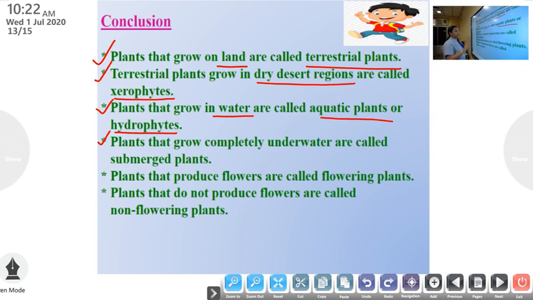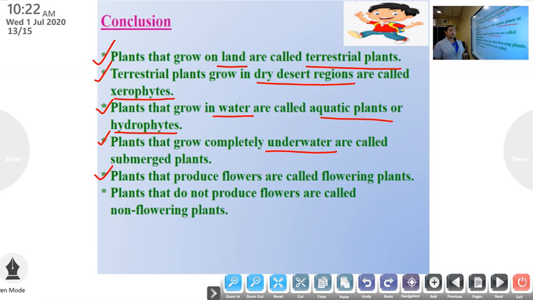Next, plants that grow completely underwater are called submerged plants.